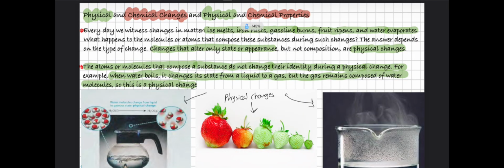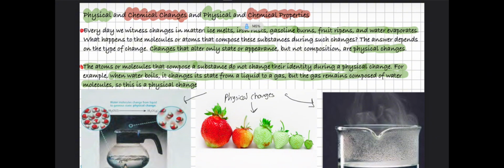We have a green and purple, meaning that a compound is composed of two or more elements. Physical and chemical changes and physical and chemical properties. Every day we come across changes in matter. For example, ice melts, iron rusts, gasoline burns, fruit ripens, and water evaporates.